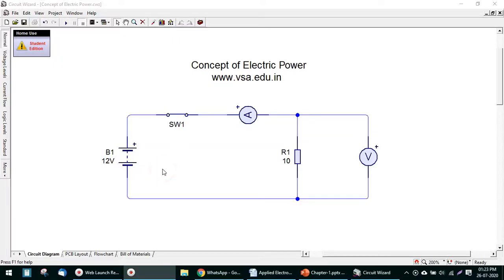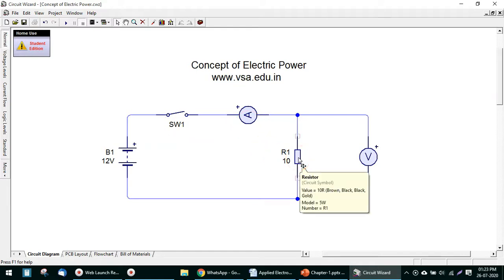Now this is the last experiment of this lesson, the concept of electric power. Here there is a battery of 12 volt. This is the switch, which I first switch off. This is a simple on-off toggle switch. Then this is an ammeter, and a 10 ohm resistor is connected across the battery once the switch is on. Across this 10 ohm resistor we have connected one voltmeter to record the voltage, and here we want to record the current in the circuit.